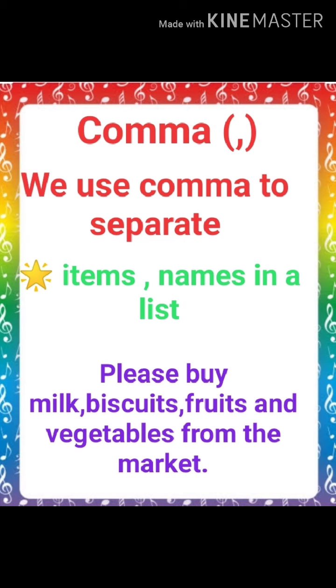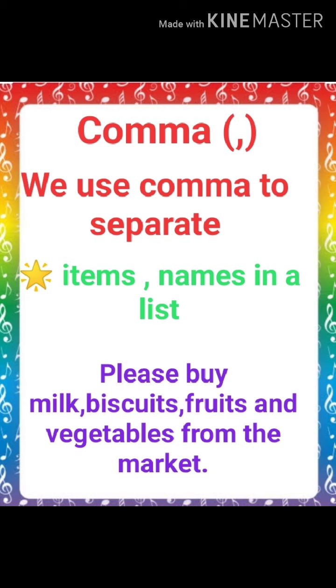Next is comma. We use comma to separate item names in a list. When we have to write the names of multiple items in a list, then to separate those names from each other we use comma.